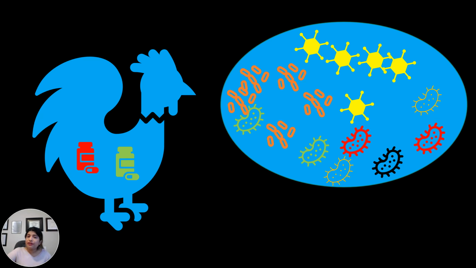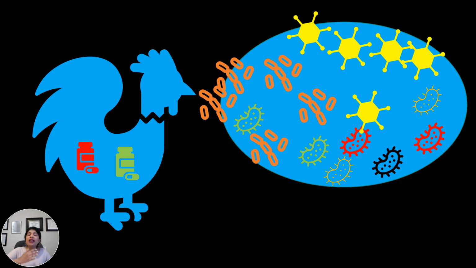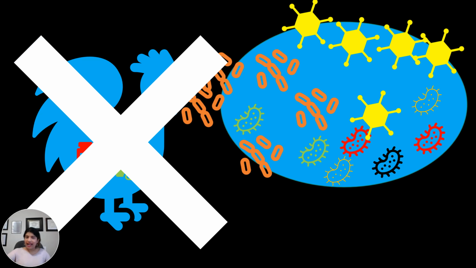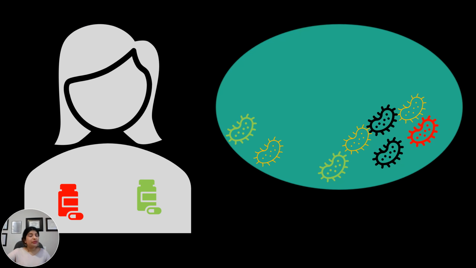Worse, if you're randomly giving these red and green antibiotics for some bacteria that's almost not even there in your body or causing much harm, you're killing them, but then they might be competing for food and space with other bacteria, say the ones in yellow and orange. Now you're letting them grow in the body, and now our bodies will be full of these bacteria, and now we don't even have antibiotics for these bacteria anymore. And that's also a big problem. And same thing with the humans. Also, if we humans eat those animals, now we're going to take in those antibiotic resistant bacteria too, and it's going to be an issue for us too.